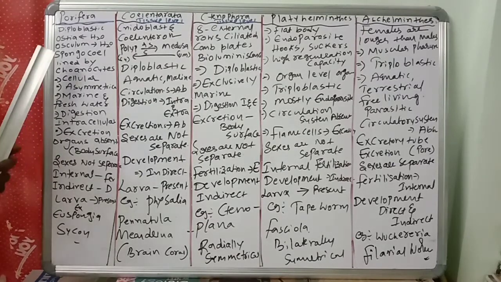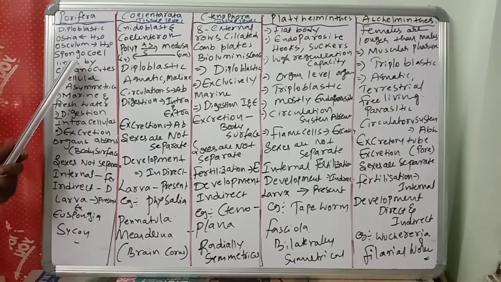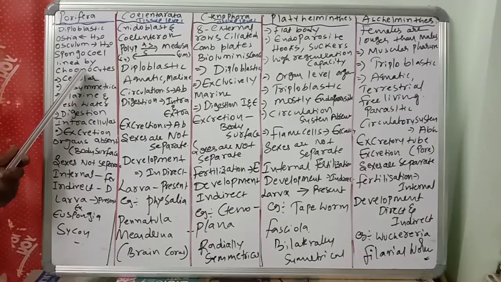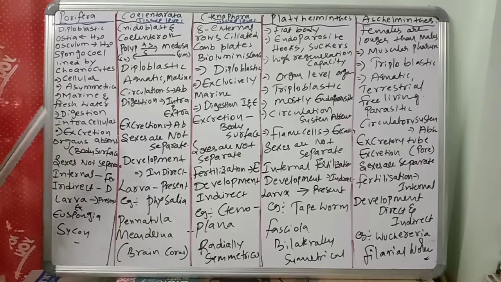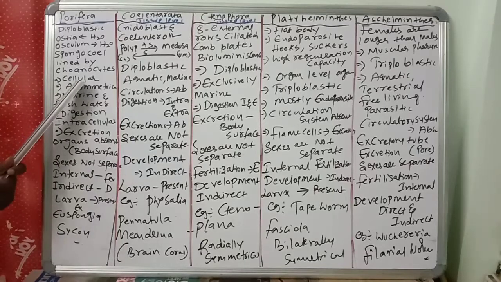Next, there is a central cavity called the spongocoel, which is lined by special cells called choanocytes. Very, very important: the spongocoel is lined by choanocytes. Next, the organization is cellular, only groups of cells, not tissue level at all. There is no symmetry in poriferans, they are asymmetrical.